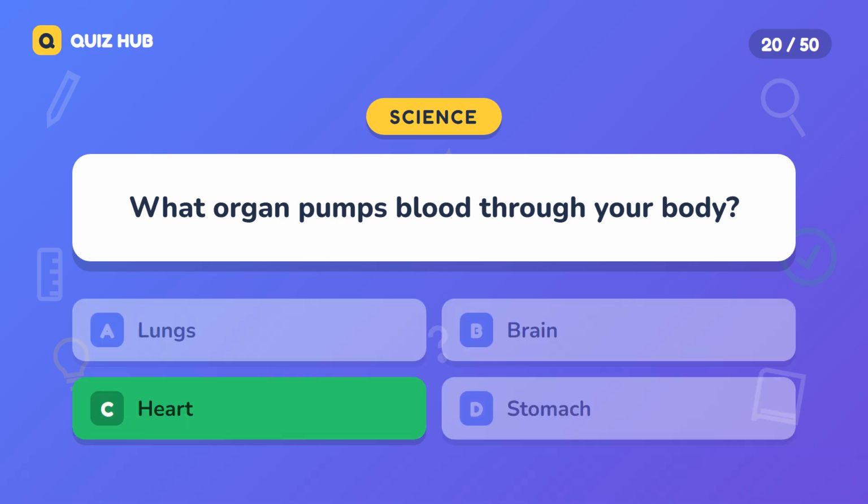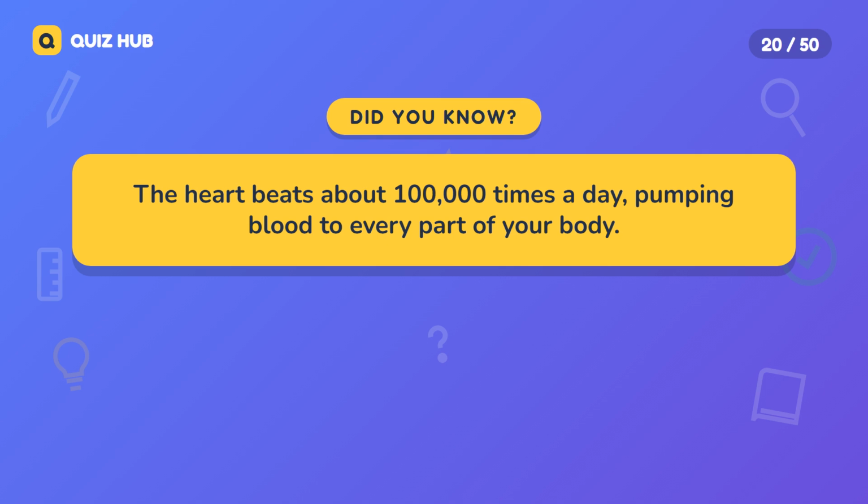The correct answer is heart. The heart beats about 100,000 times a day, pumping blood to every part of your body.